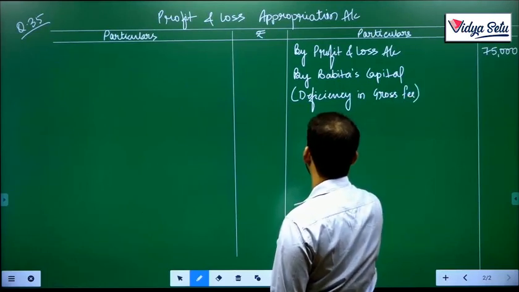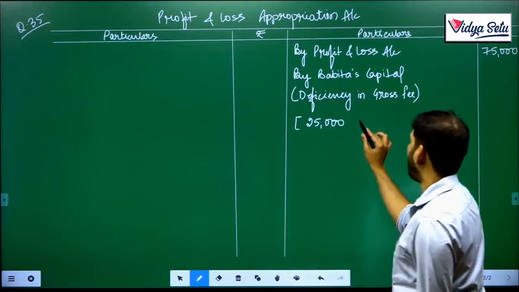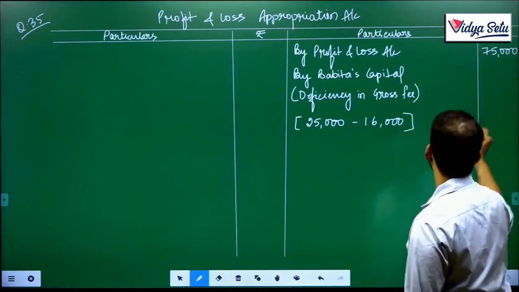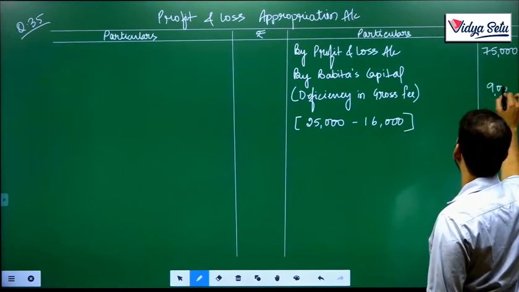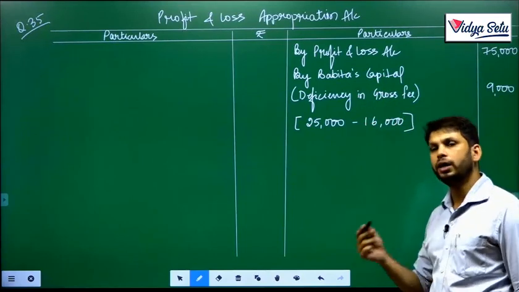Deficiency in gross fee, which is how much? 25,000 she guaranteed, and she could get only 16,000. So the deficiency of 9,000 is a profit for the firm. This profit the firm will take from Babita from her capital account.